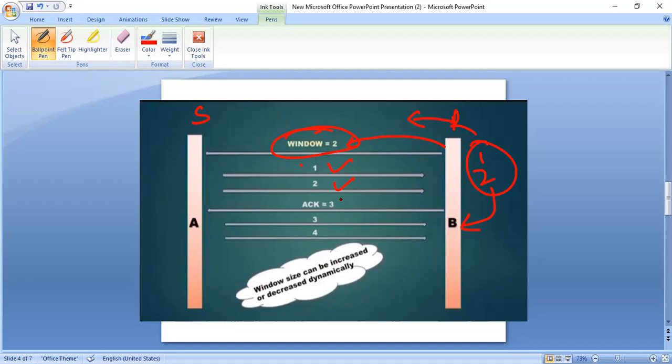So the acknowledgement message has a number called 3. What is this 3 denoting? It is nothing but that the segments sent by the sender will start from number 3, because it has already sent 1 and 2. So the next expected segment number will be 3. Starting from 3, how many windows can it send? 2 windows. So 3 and 4 will be sent again, and the receiver will consume 3 and 4.